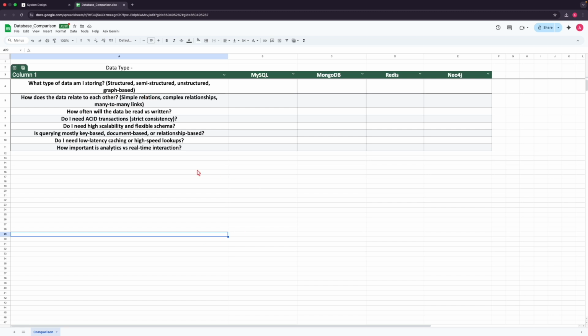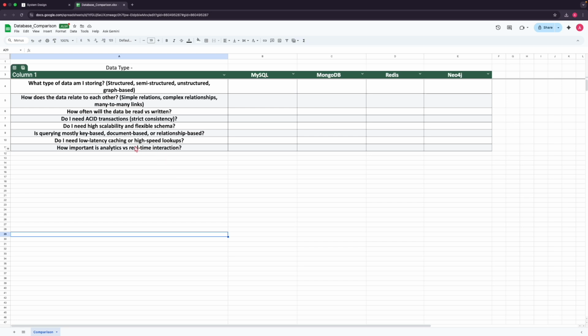The score is from 0 to 2. If the score is 0, it's not possible, the database will not help us solve that problem. If it is 1, it's a 50-50, where it can help, but there are other options that can do the same. And if the score is 2, it is the strongest favor, meaning this database will help us implement that in the most efficient, high-performance manner.